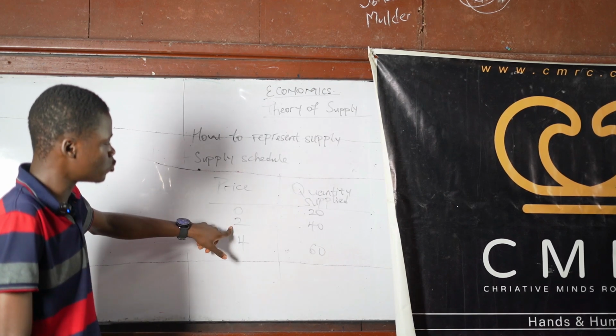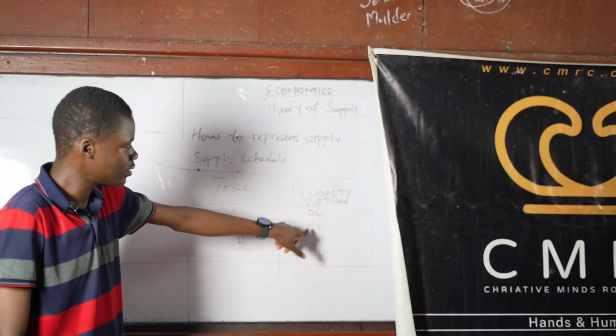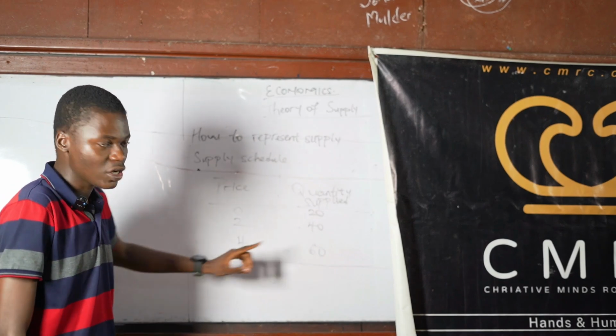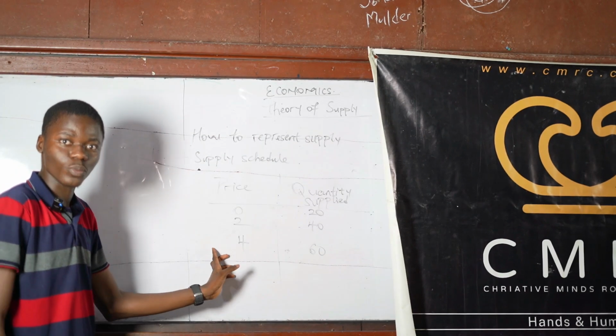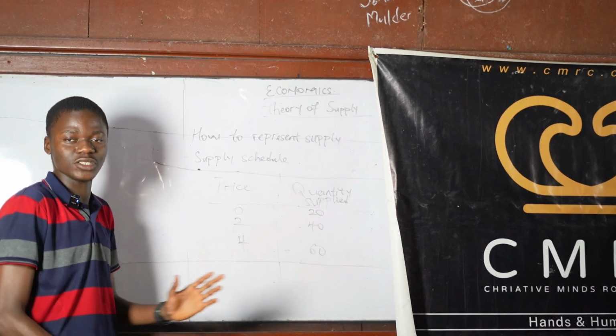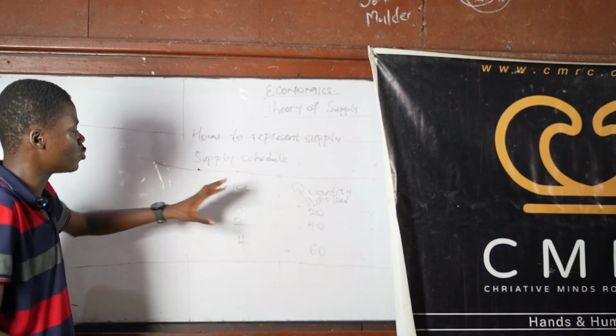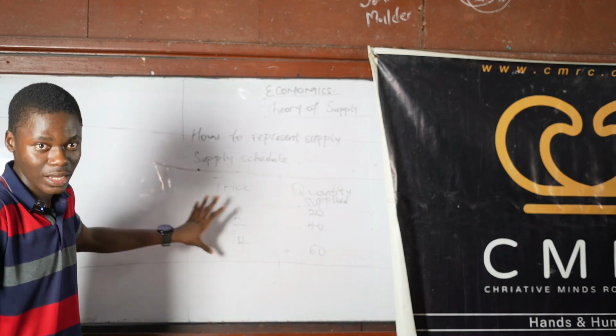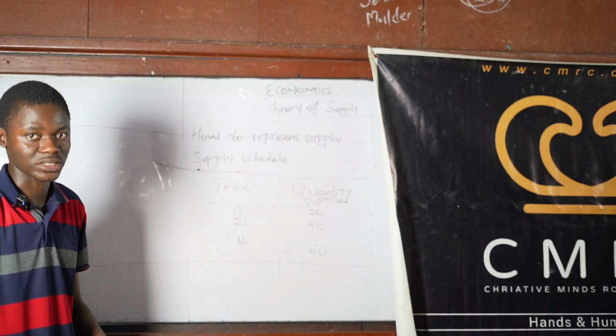When price of the product increases to 2, the quantity supplied increases to 40. When the price of the product is 4, the quantity supplied increases to 60. So that's basically what supply schedule is all about. It's basically a table showing the relationship between the price and the quantity supplied of a particular product.